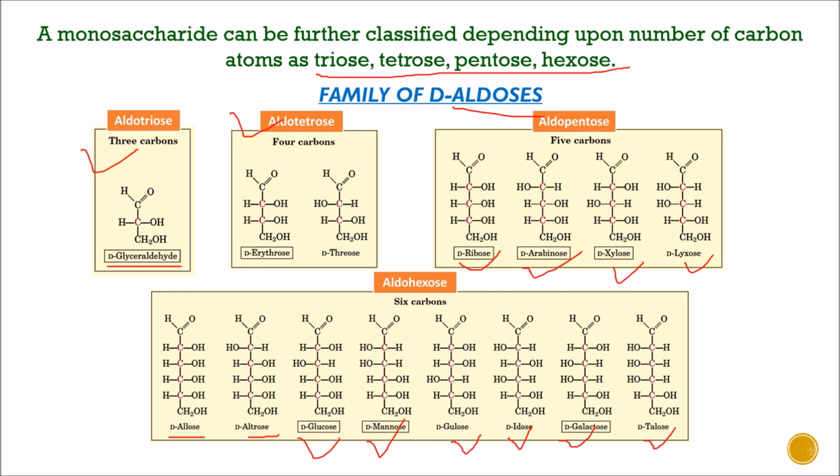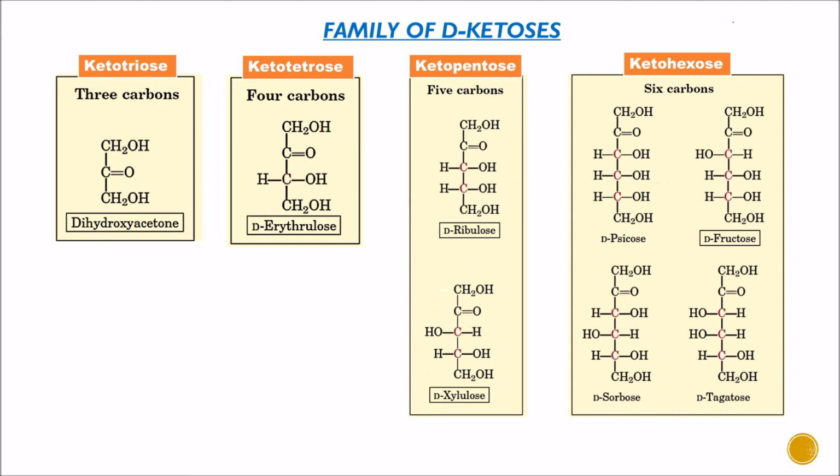Let us see the ketose family. So here is the family of D-ketoses. Ketotriose, the example is dihydroxyacetone. Ketotetrose, the example is D-erythrulose. Ketopentose, the examples are D-ribulose and D-xylulose. Ketohexose, the examples given are D-fructose, D-sorbose and D-tagatose. So this is all about the introduction to carbohydrates.